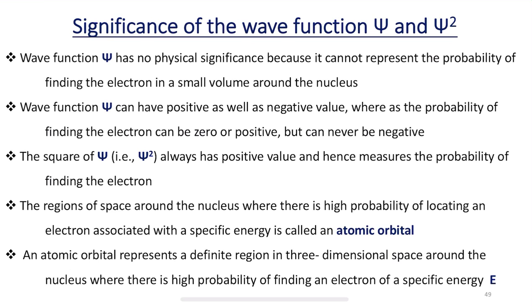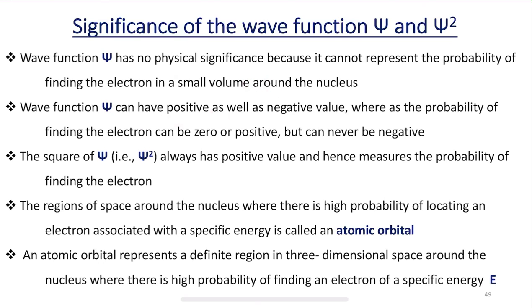Just like how we saw in the previous class regarding the operator, a mathematical operator doesn't have any meaning. If an operator written alone has no significance, in the same way if we represent a wave function without finding the electron in a small volume around the nucleus, it has no physical significance.